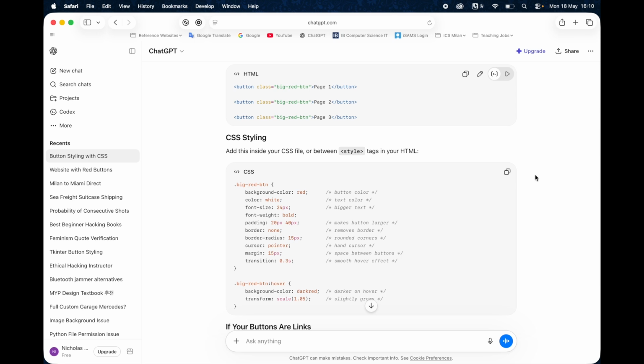Now, the best thing to do here overall would be, maybe you copy these buttons, you change the class and you make your own class, whatever it is. You're not really going to call them page 1, page 2, page 3. You're going to have them linking to different areas, to different places. You're going to have an href in here, which is your hyperlink reference, which makes it jump to a different page. So you're going to be editing this. So yes, you've used ChatGPT or AI to help you, but you've modified it and you've changed it.